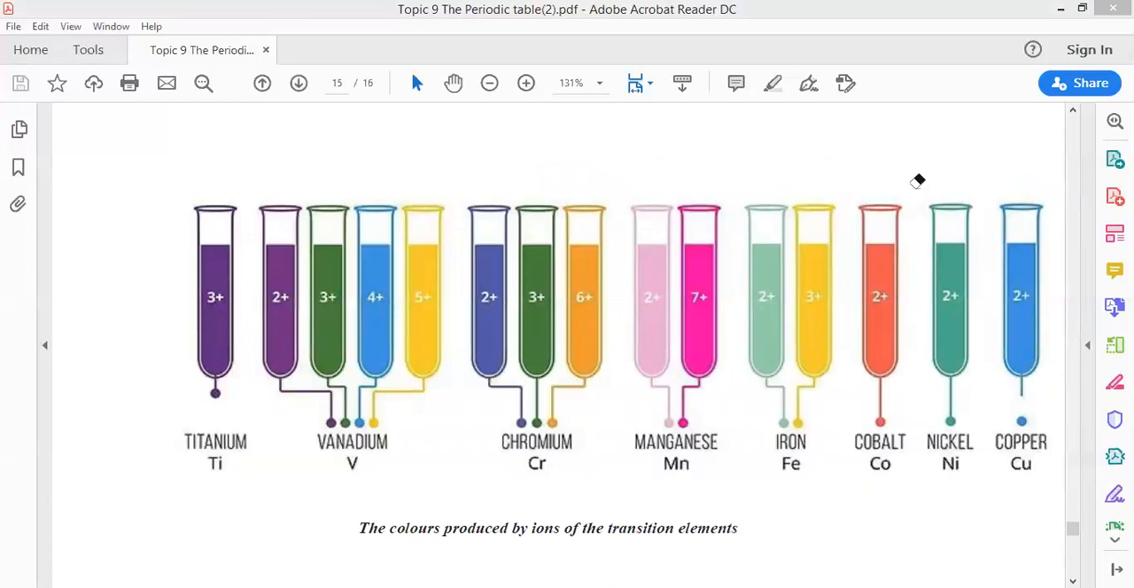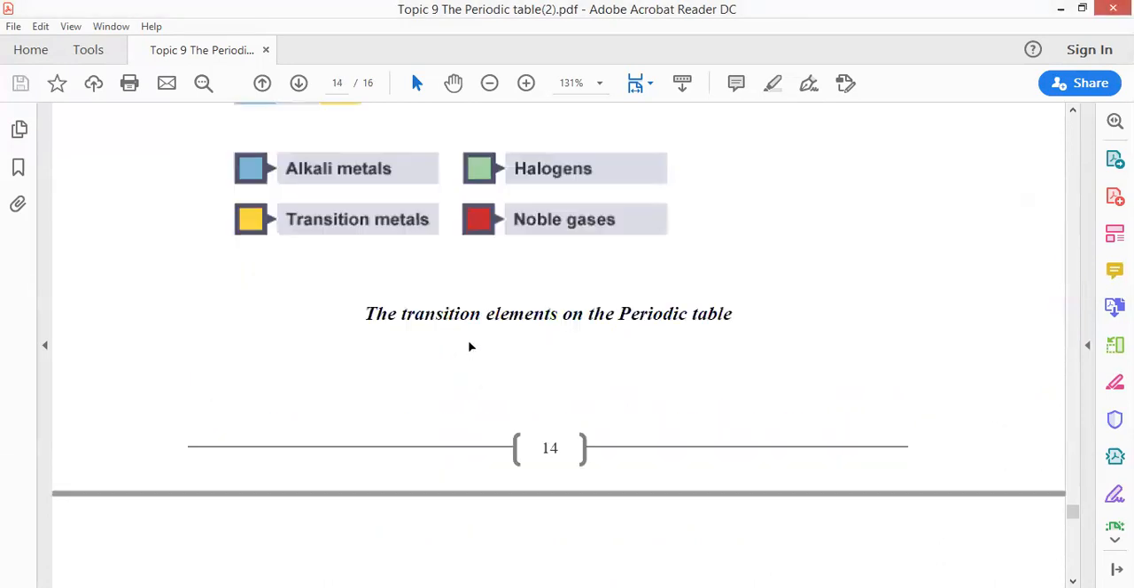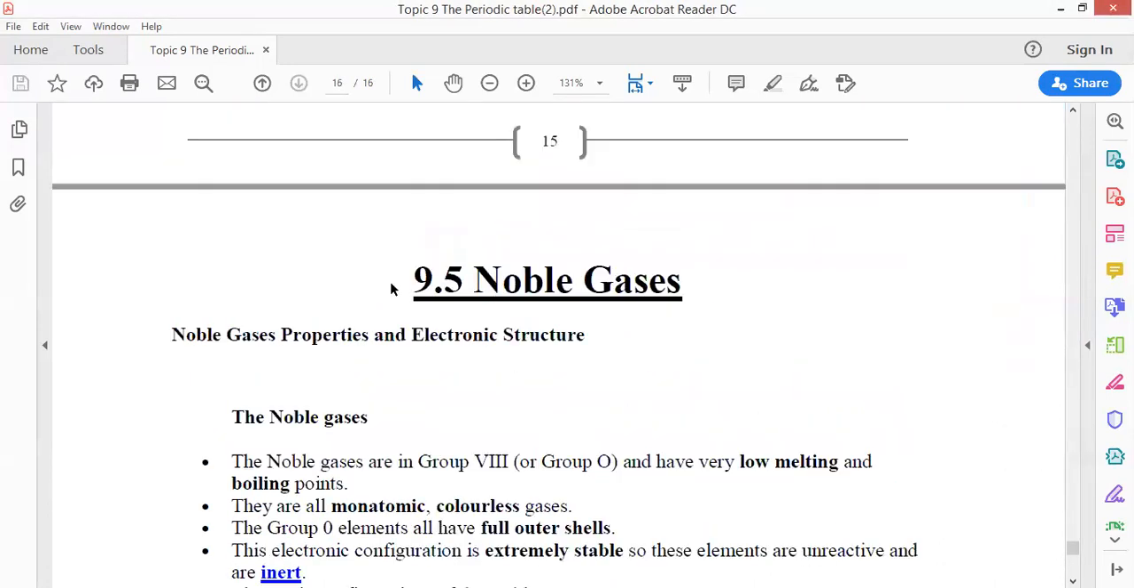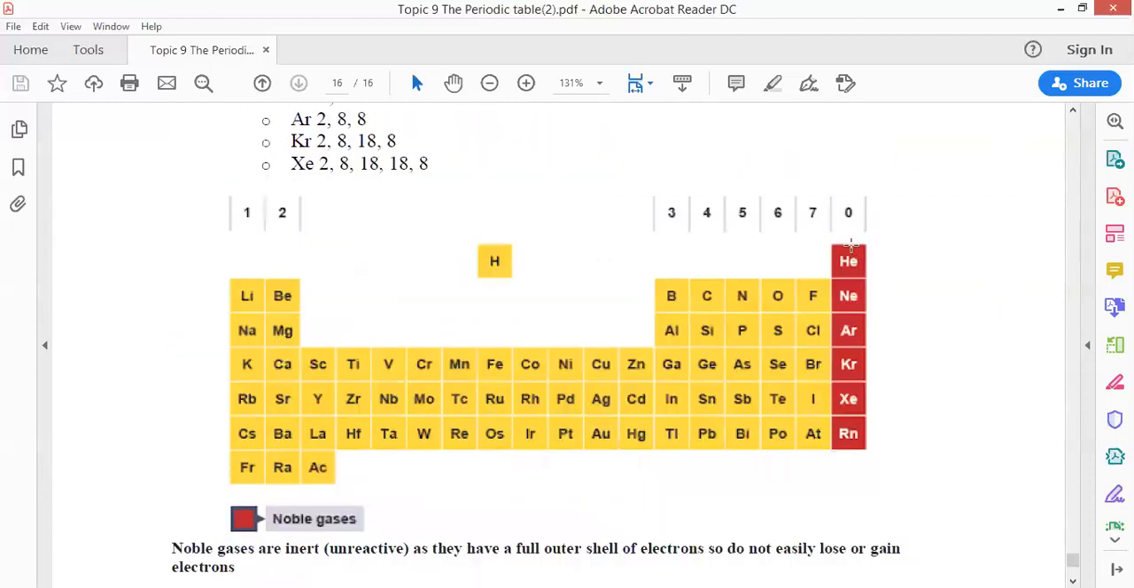Now we need to talk about noble gases. Noble gases properties and electronic structure. As you know, noble gases are in group number 8, and they have 8 electrons. The noble gases which exist here are helium, neon, argon, krypton, xenon, and radon.